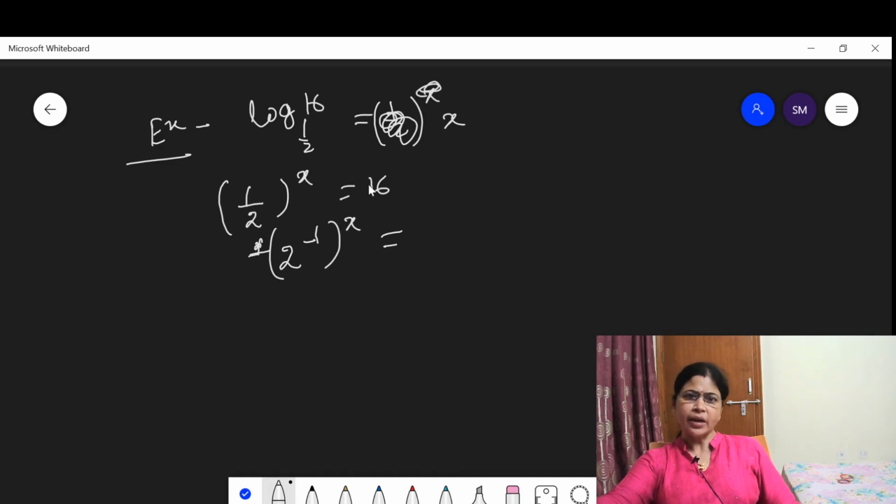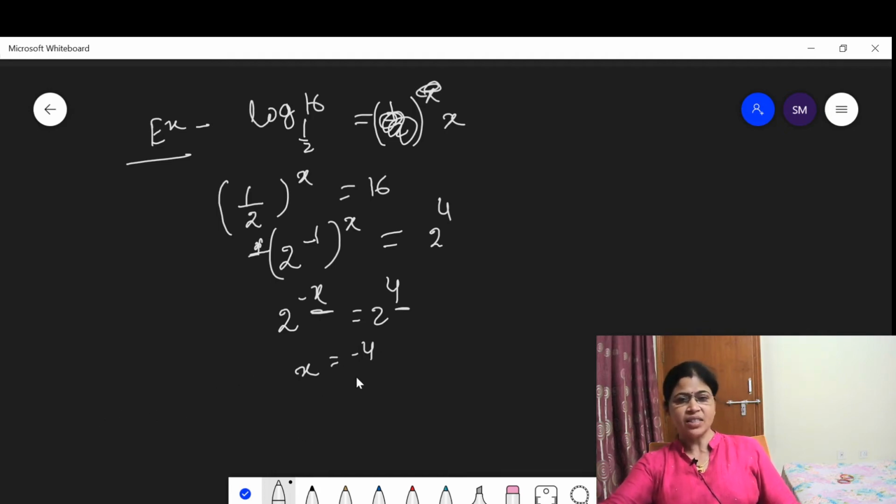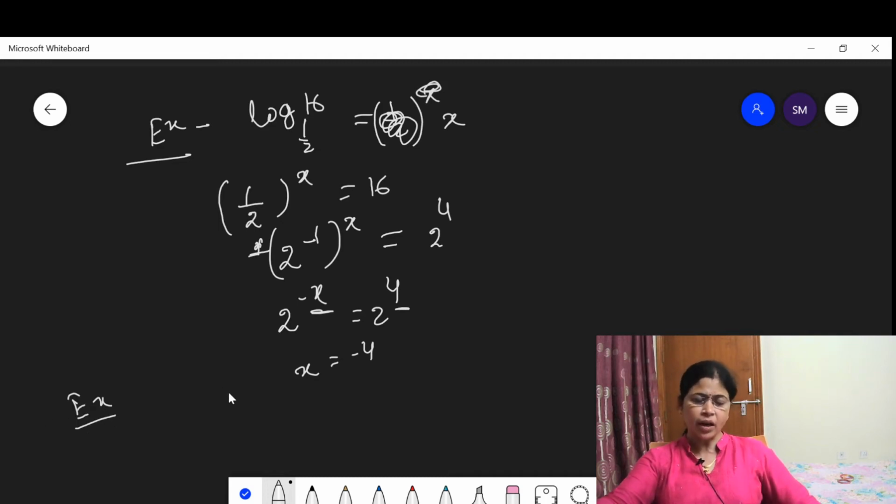No. And 16 can be written as 2 to the power 4. Then here this is 2 to the power minus x is equal to 2 to the power 4, which shows that by comparing the exponents we come to the conclusion that x equal to minus 4. Now let us discuss some more examples based on the applications of logarithms.